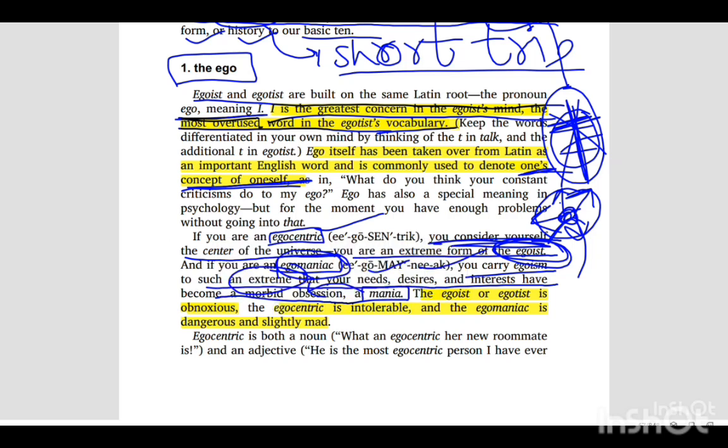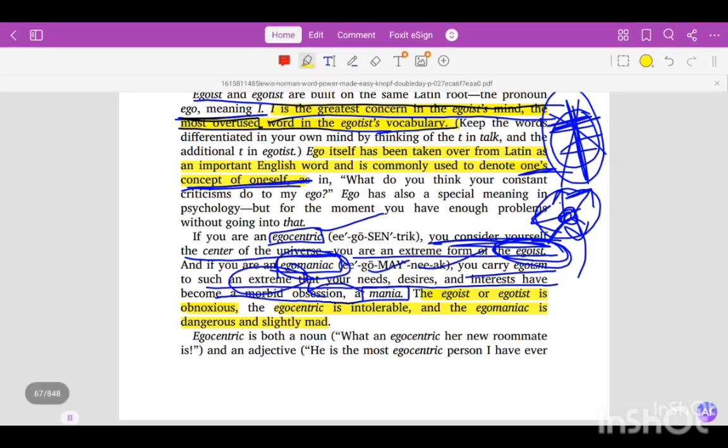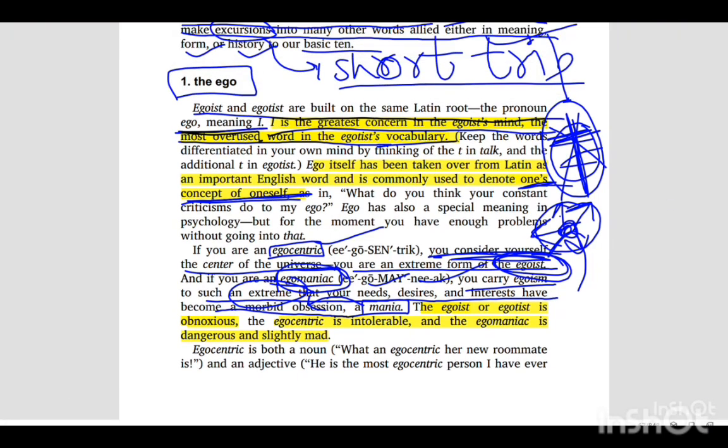As we know, an egocentric is a person who always wants to be in the center, attention seeking. So if any other person is being given attention, he will feel bad and it may cause trouble, chaos. So it's intolerable. And egomaniac is dangerous and slightly mad. An egomaniac is just obsessed with himself, a morbid obsession with himself. So obviously he is dangerous and slightly mad.